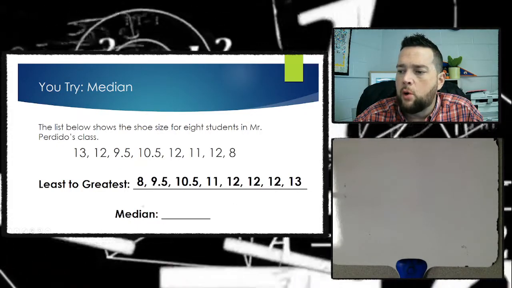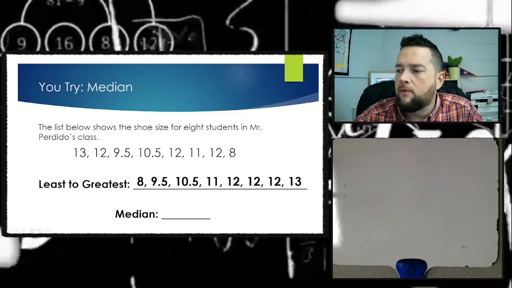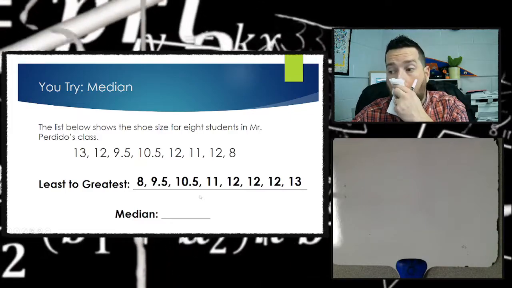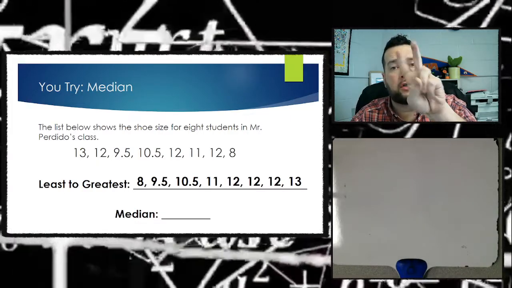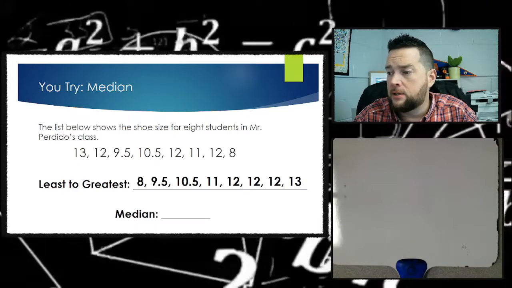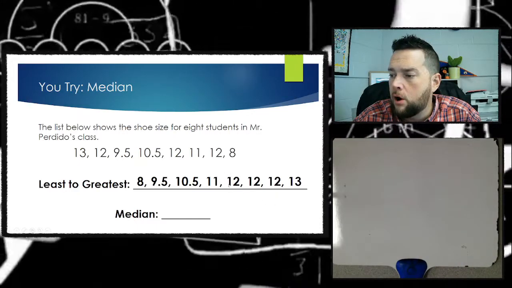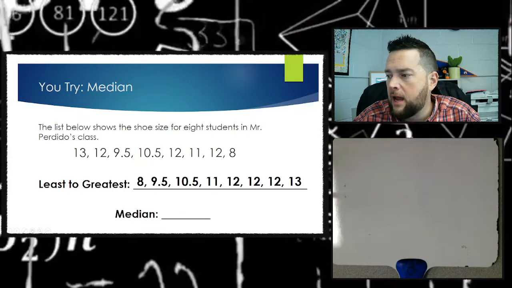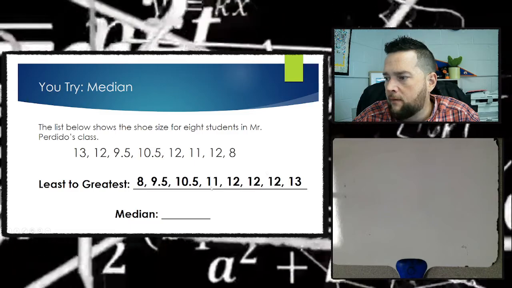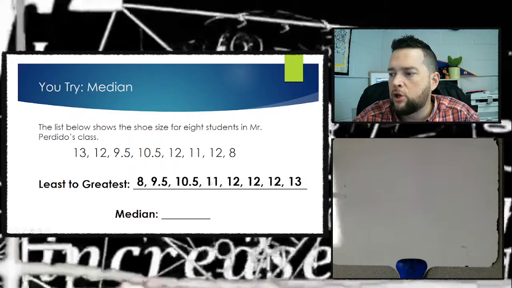Now, in this case right here, we have 1, 2, 3, 4, 5, 6, 7, 8 numbers, which means that's an even number of numbers, all right? Which means I'm going to come down to 2 numbers that are in the middle. I'm going to take those 2 numbers, add them together, and divide by 2. All right, the ones that are in the middle are 11 and 12. Because if I scratch out the 8 and the 13, the 9.5 and the 12, the 10.5, the next 12, I'm going to come down to 11 and 12 in the middle.